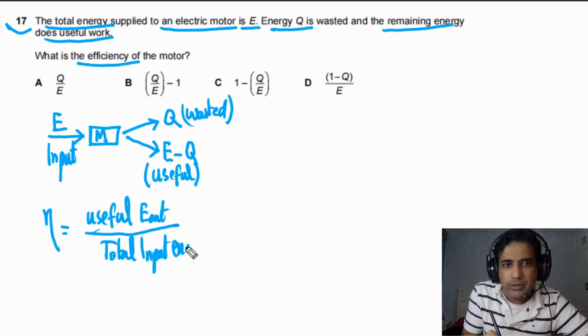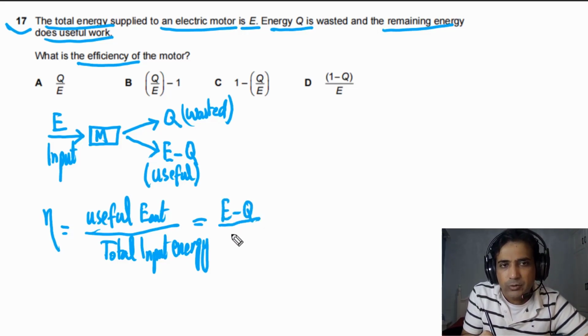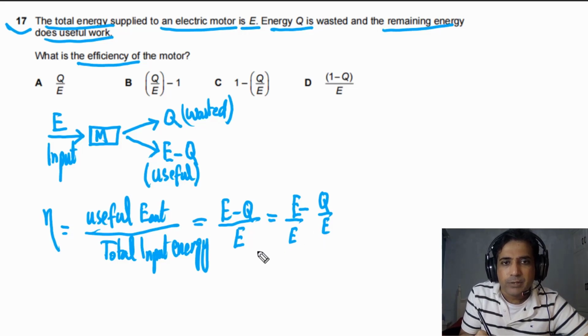So we write total input energy. In this case, useful energy output is equal to E minus Q, and total energy supplied is equal to capital E. If we simplify this, this is equal to 1 minus Q over E, because E will be cancelled. Let me write one more step here: this is E divided by E. If we simplify, we will get 1 minus Q over E.